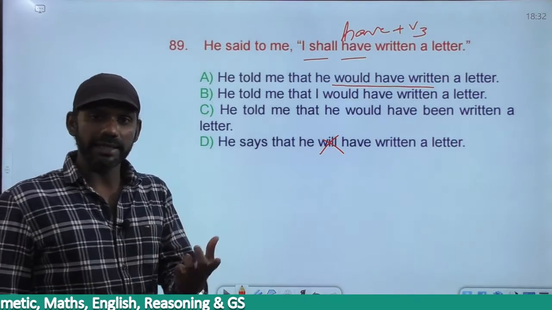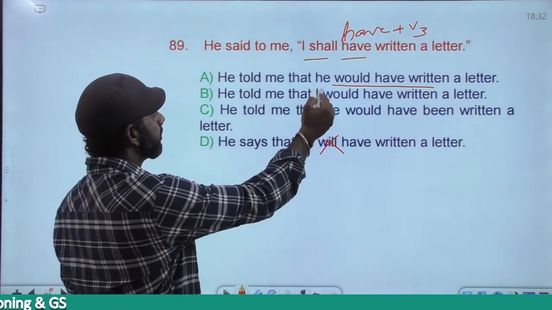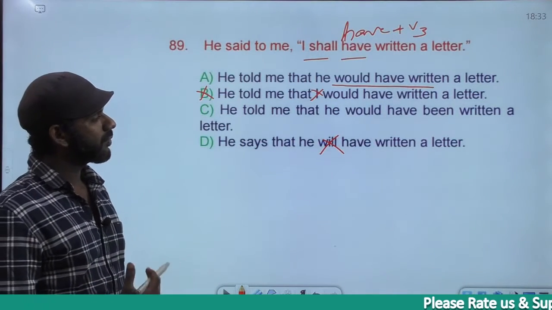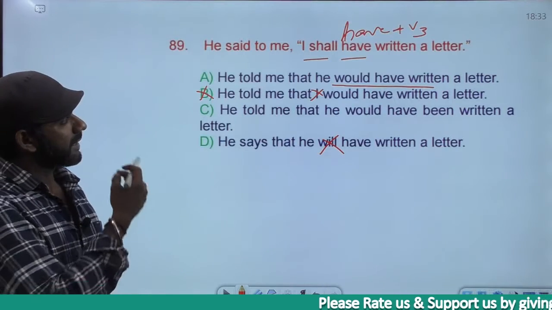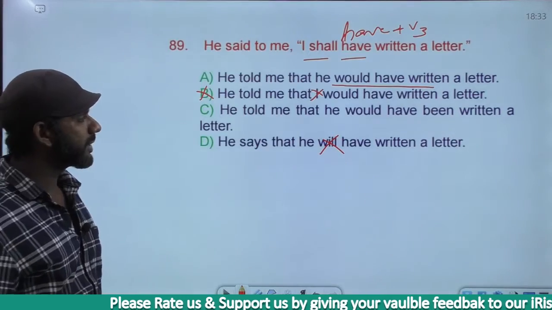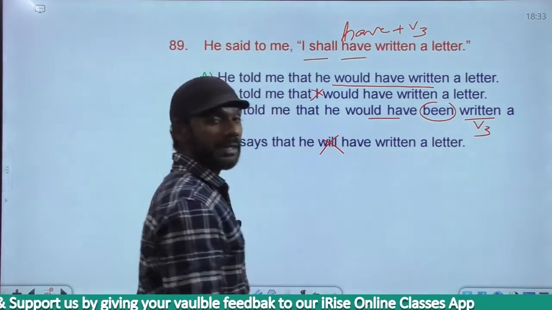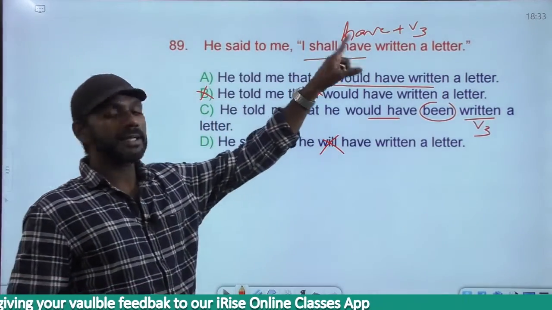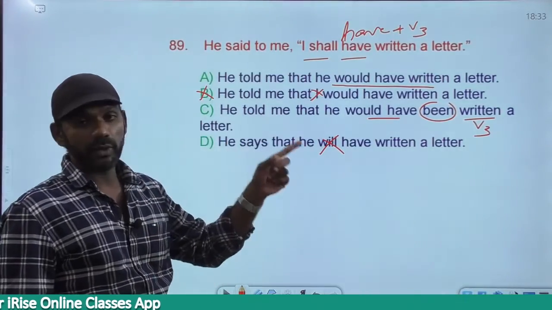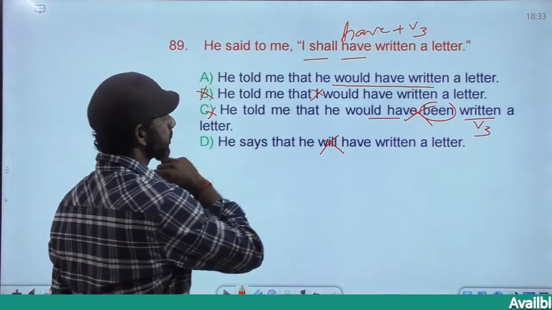Come to option B. He told me that I would have written a letter. He said to me I. So I changes to he because he said to me. So based on that, B is eliminated. Come to C. He told me that he would have been written. He would have been written means he would have got written. Now here, would have been written is would have plus been plus V3. The structure comes in the passive voice. Shall plus have plus V3 is active voice. Active voice and passive voice don't go together in the case of speech. So gone, the answer must be option A.